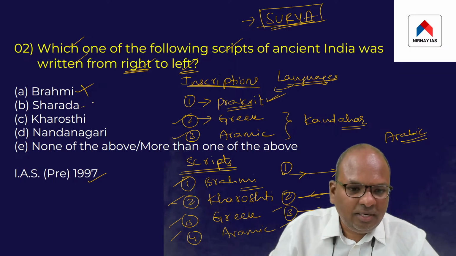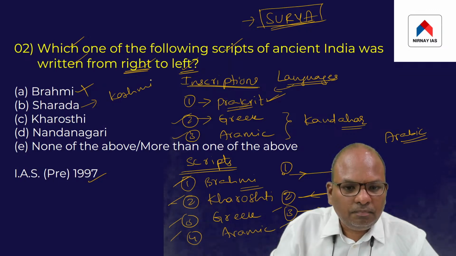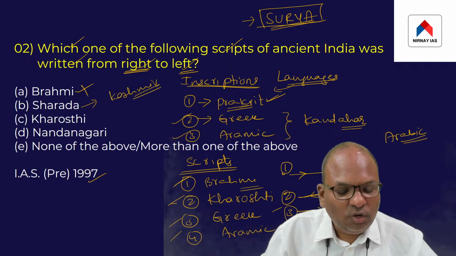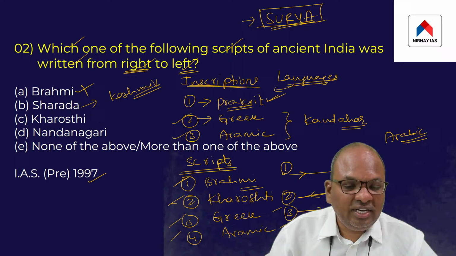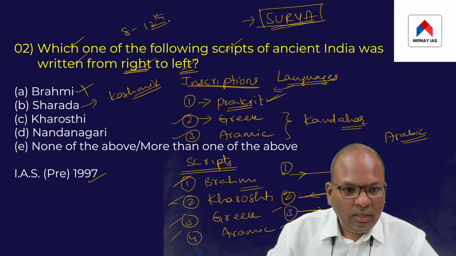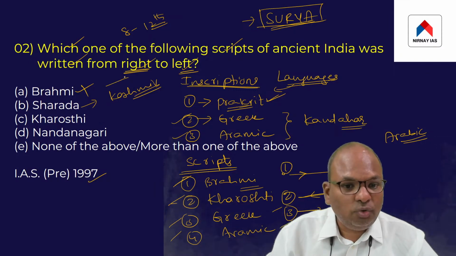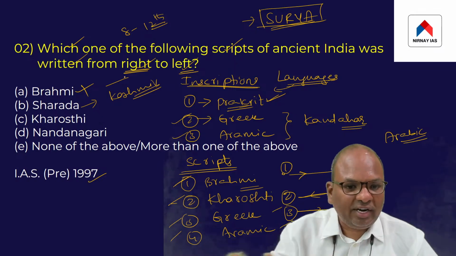Sharada was a script that was in use in Kashmir between the 8th to 12th century AD. So Sharada was also a script that was written from left to right.